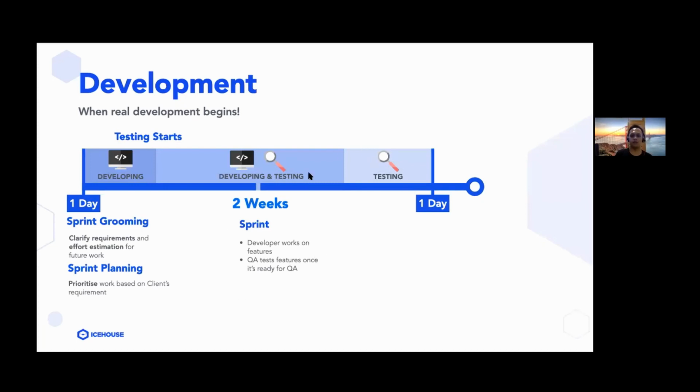And by the end of the sprint, we also have what we call a feature freeze and also a regression testing session. A feature freeze is basically a time or a day when the developers stop developing new features so that the QAs can do regression testing effectively, so that by the end of the sprint, we have a stable